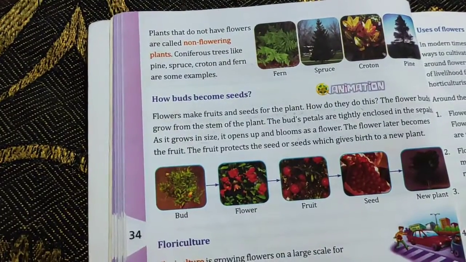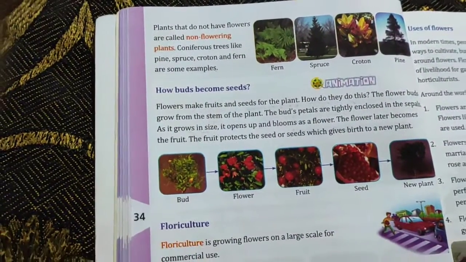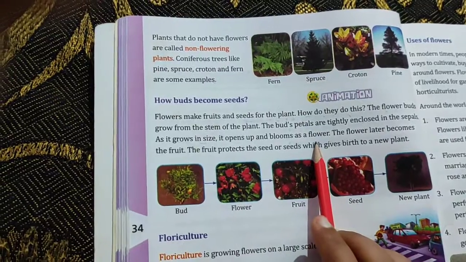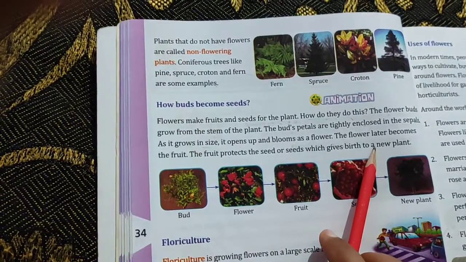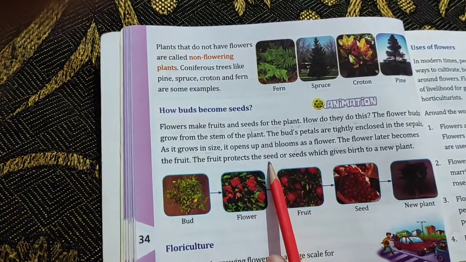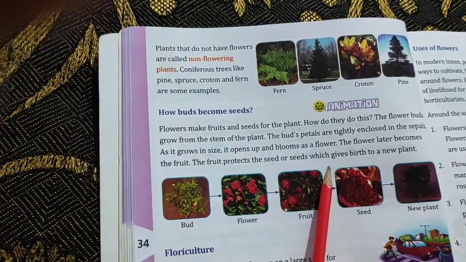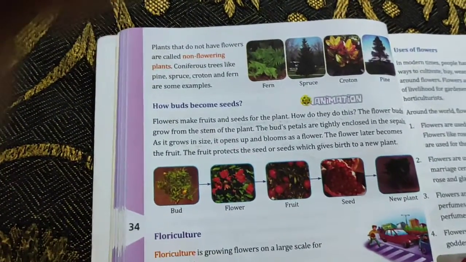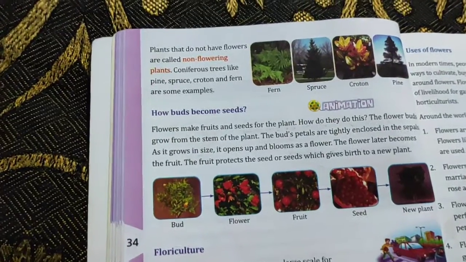As it grows in size, it opens up and blossoms into the flower. Okay, it becomes the flower, and the flower becomes the fruit. And the fruit protects the seeds, and the seed gives birth to the new plant. It is clear to everyone how it works.